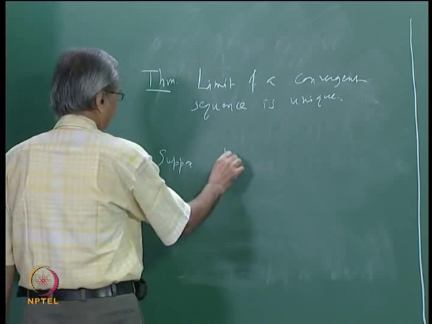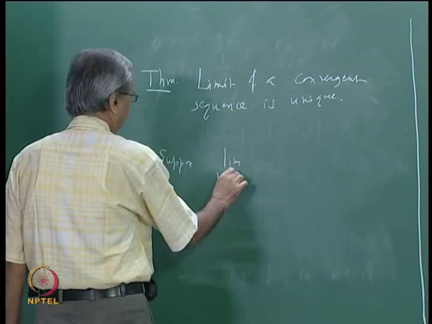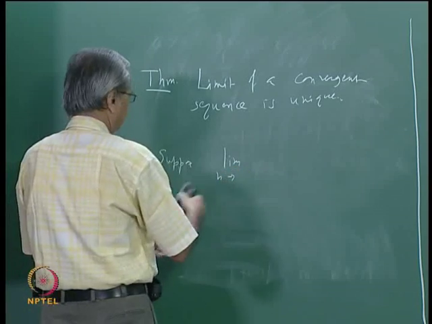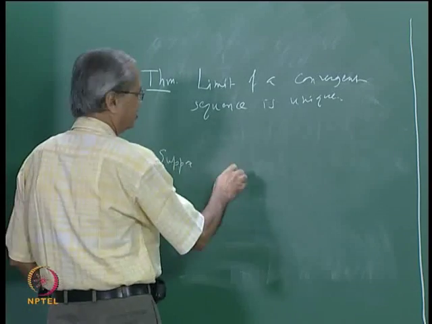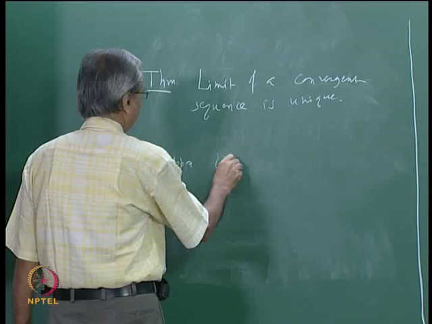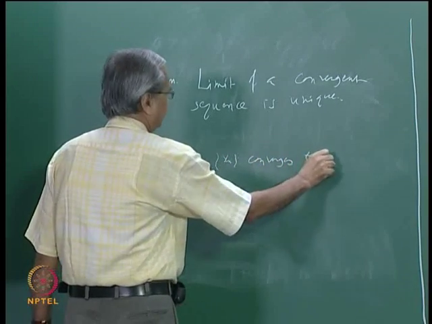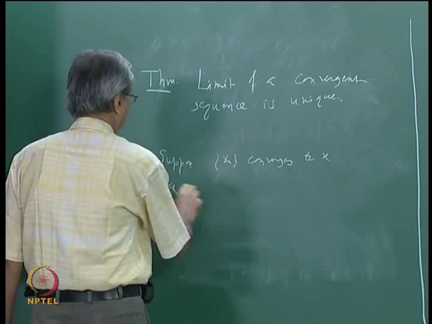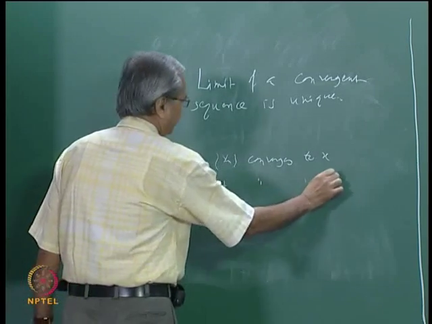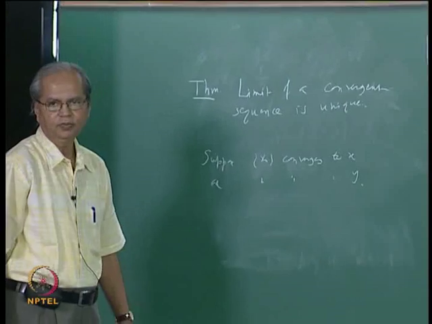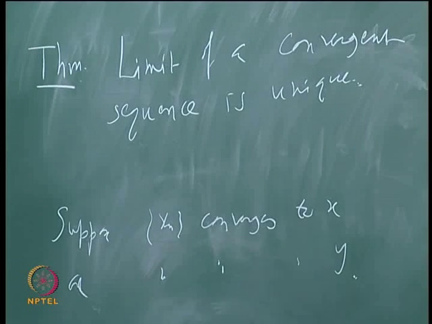Let me use that notation: suppose xn converges to x and xn converges to y. Now if x is different from y, we can assume that x is less than y.